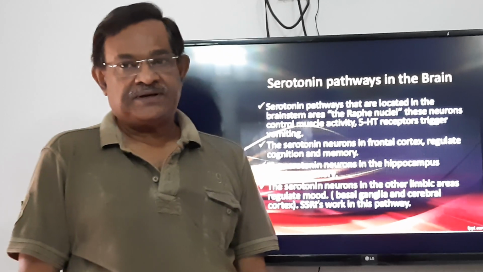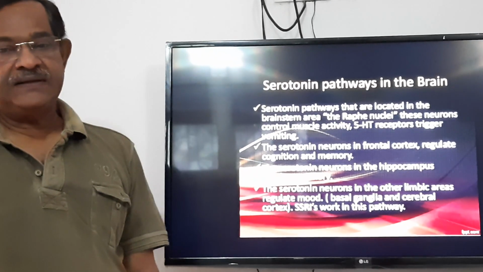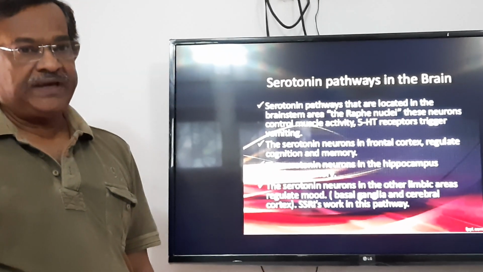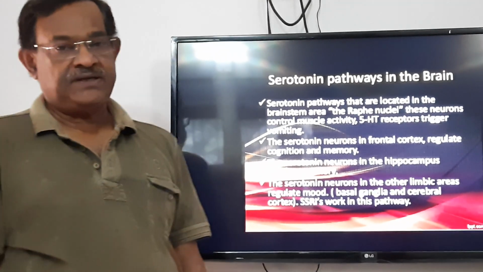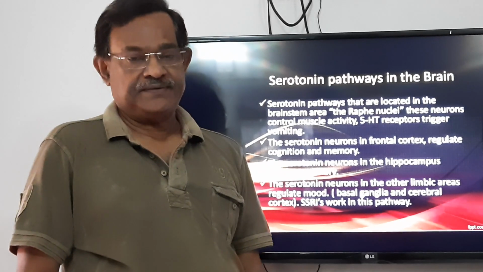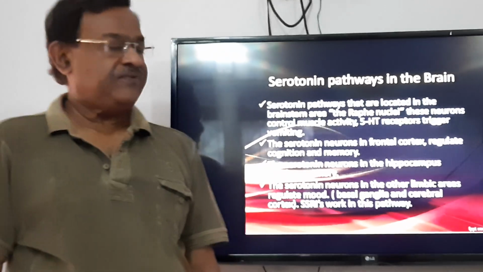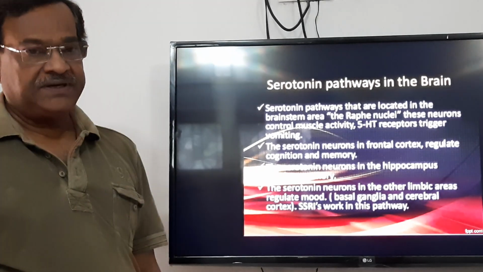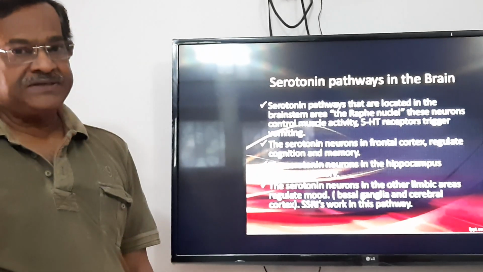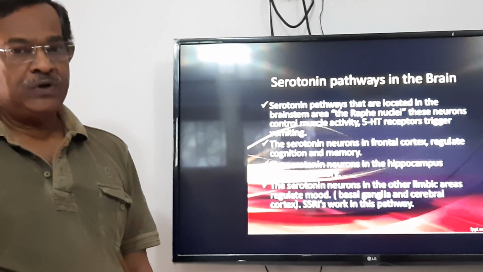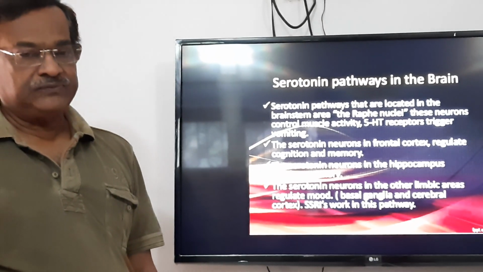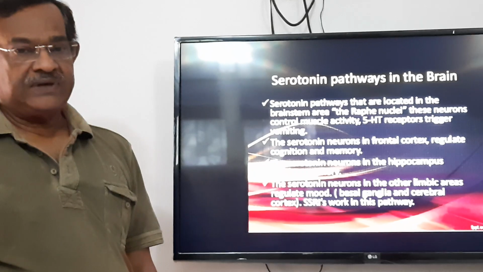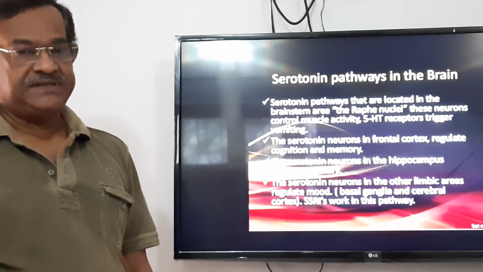In this there are 3 subtypes: 5-HT2A, 5-HT2B, 5-HT2C. Next family is 5-HT3, and next are 5-HT4, 5-HT5, 5-HT6 and 5-HT7.